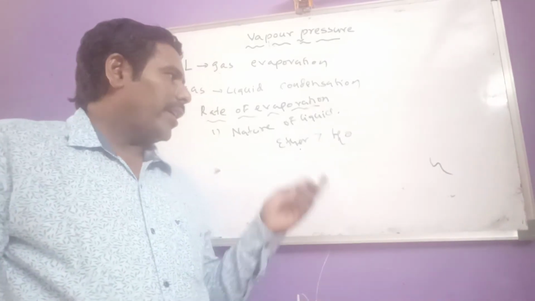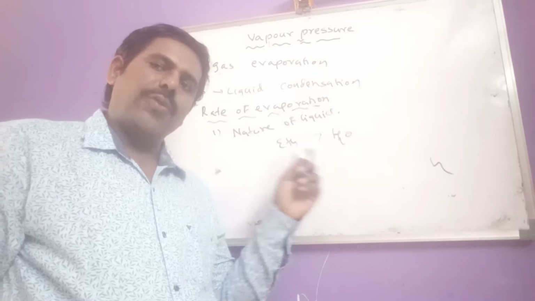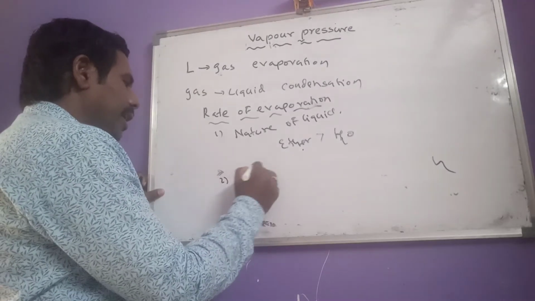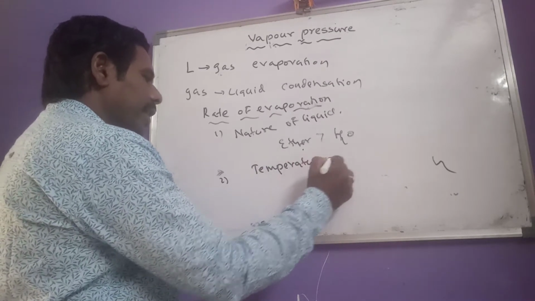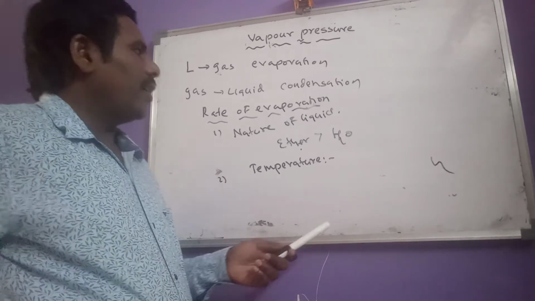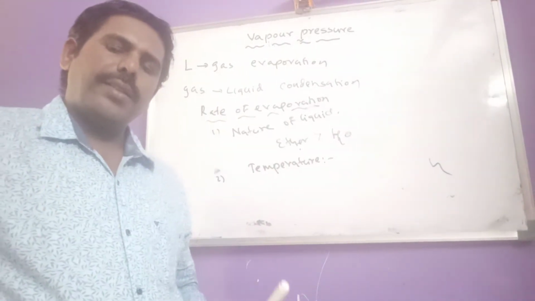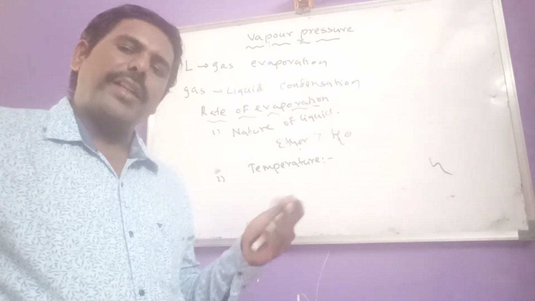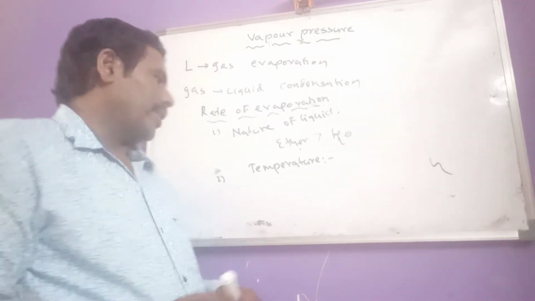So ether's rate of evaporation is greater than that of water. The second factor is temperature. As temperature increases, rate of evaporation also increases, because the average kinetic energy of liquid molecules increases.